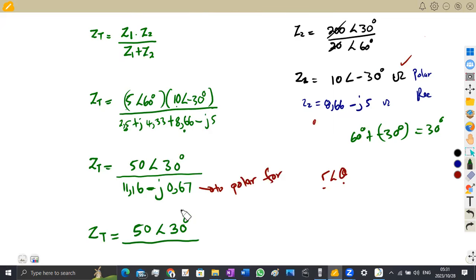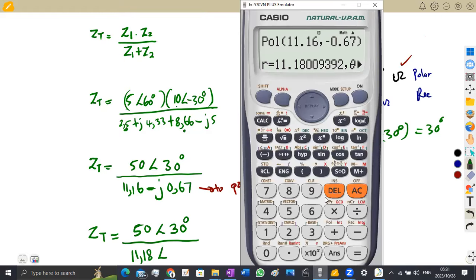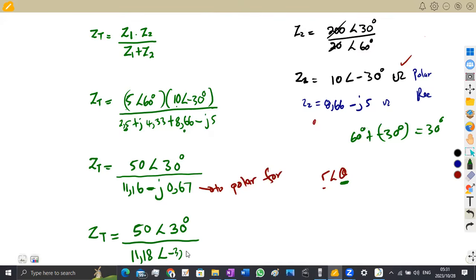So let us just have 11,18 at an angle of what, which is our theta in this case. You can just move this side and you've got your theta. Our theta is negative 3,436. So that is what you're going to have in this case.